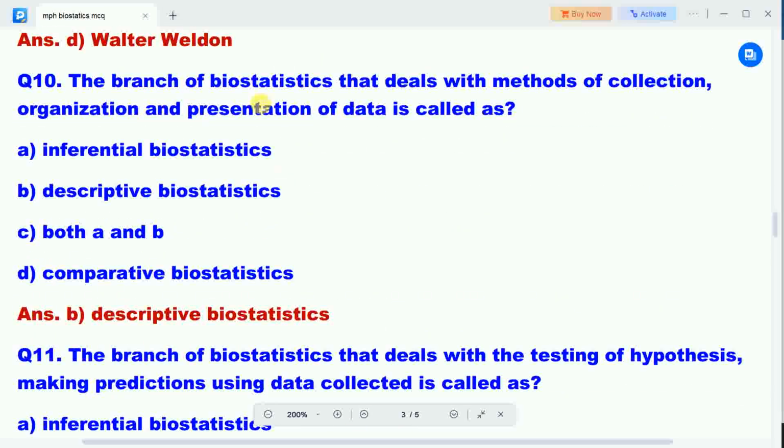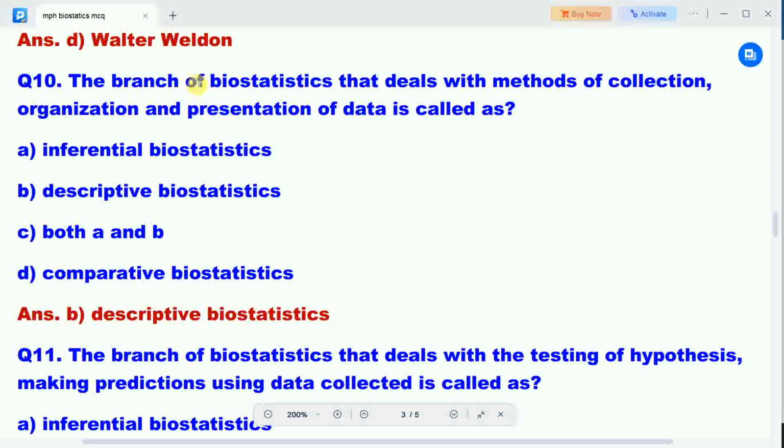Next question is, the branch of biostatistics that deals with methods of collection, organization and presentation of data is called as. Option A, inferential statistics. Option B, descriptive biostatistics.